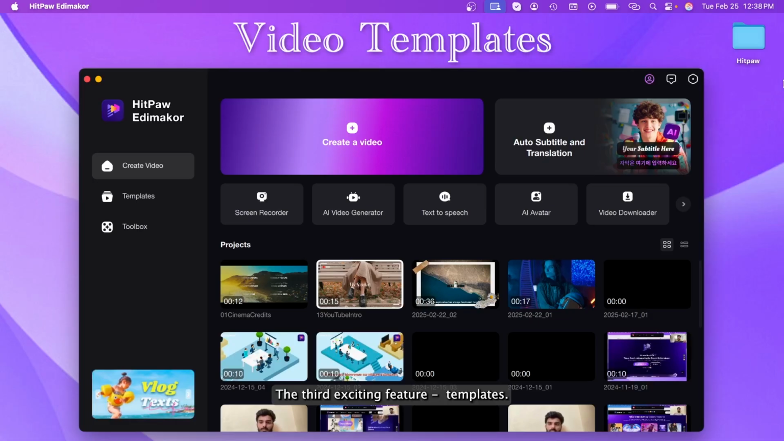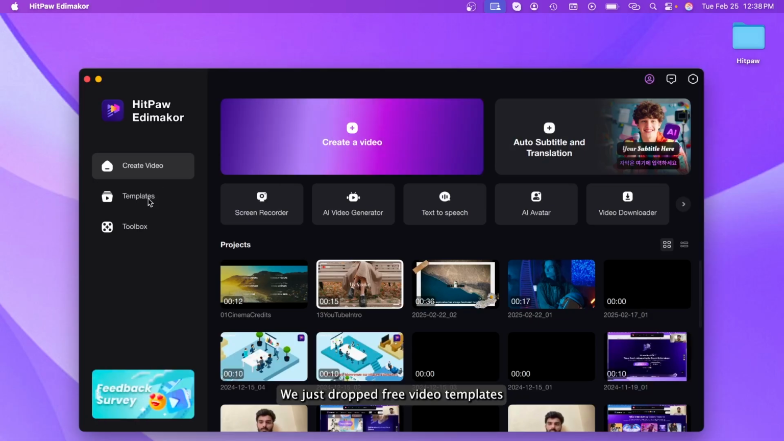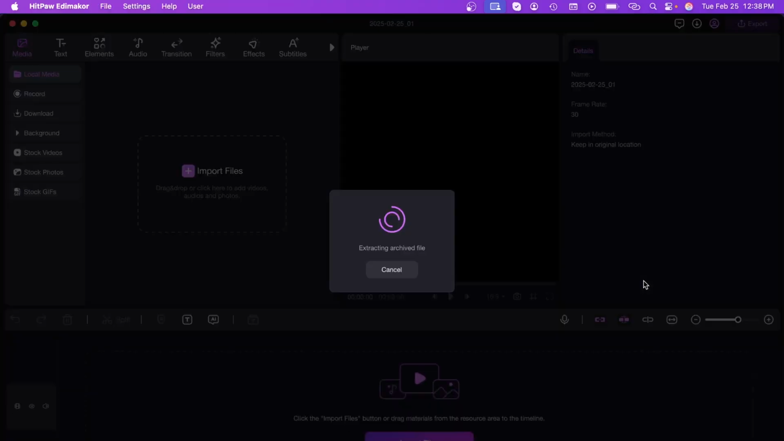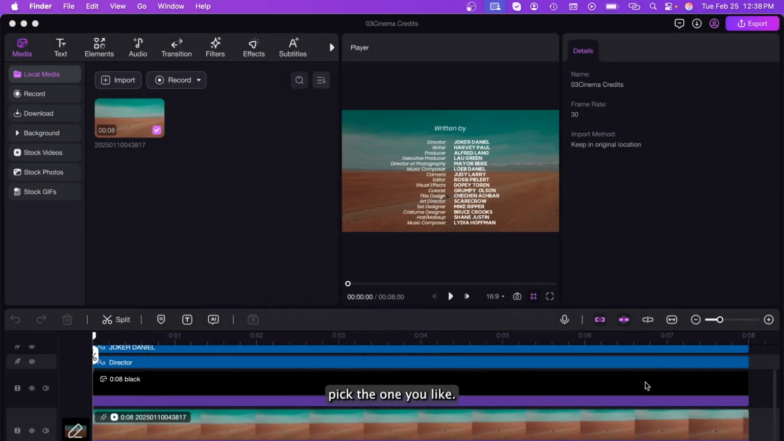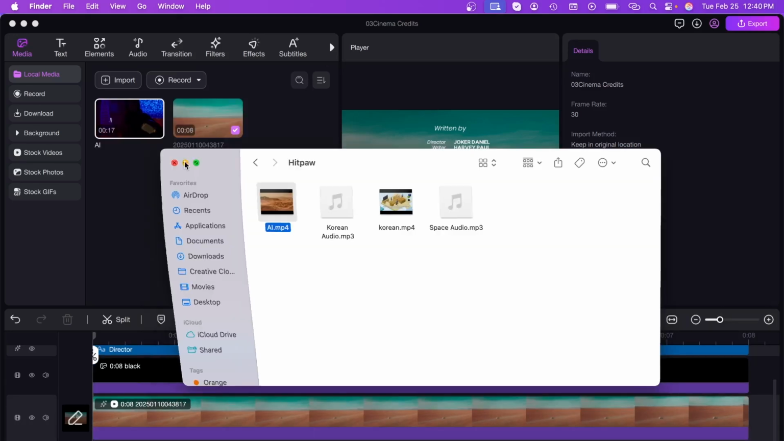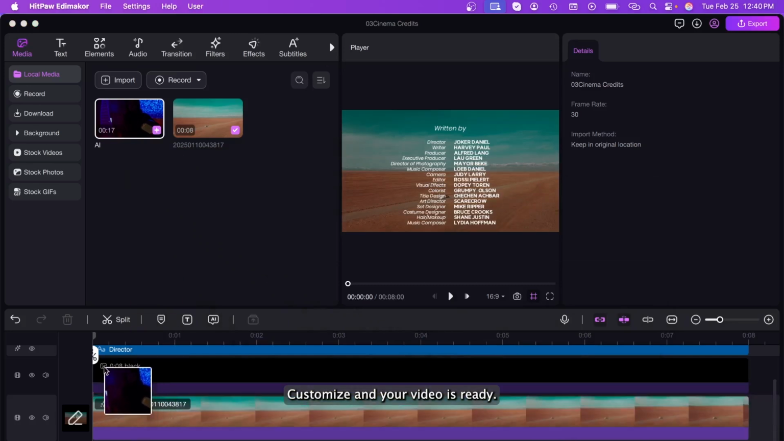The third exciting feature. Templates. We just dropped free video templates to make video editing insanely easy. From video templates options, pick the one you like. Upload your prepared clips to replace the templates. Customize, and your video is ready.